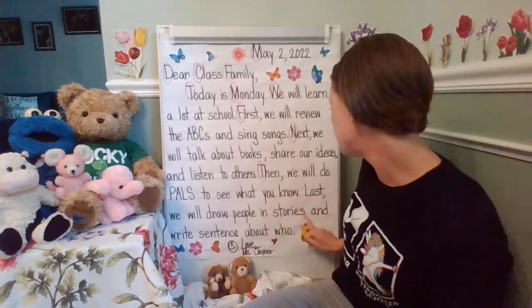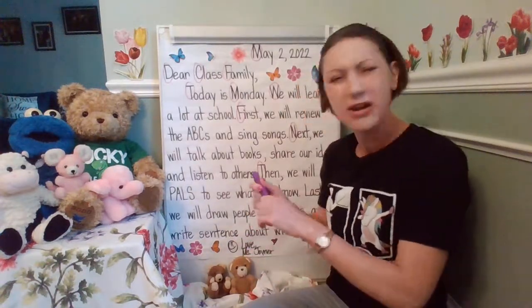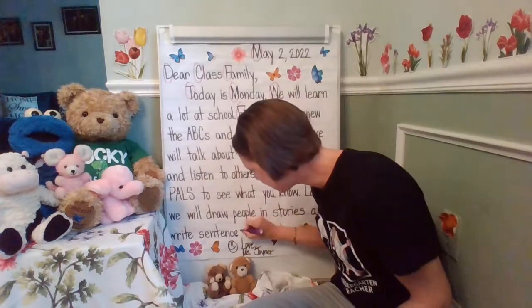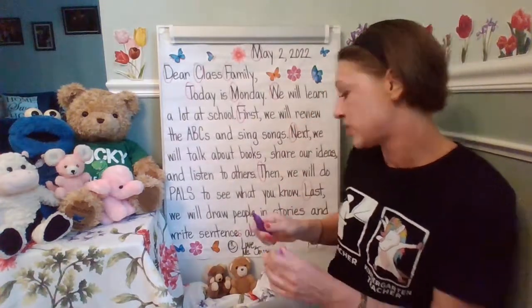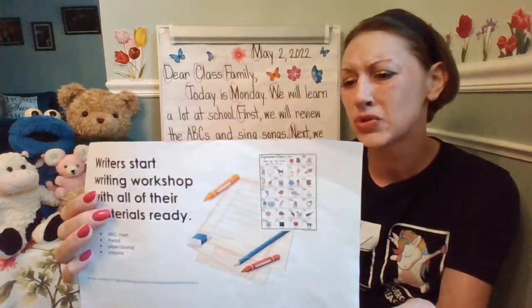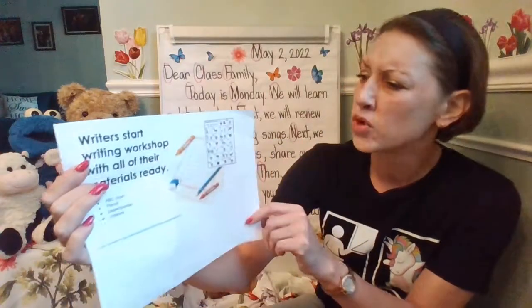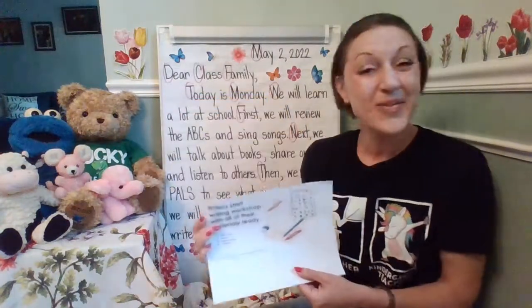Last, we will draw people and stories and write sentences about who. Oh, I see the word sentence here, but I meant to put sentences and add an S. Notice that capital L like L lamp for that transitional word last. So we're going to draw people in our stories. We're going to use different materials, crayons, colored pencils, markers. We're going to be using our alphabet chart and our storybook paper, and we're going to add people in our stories to show who.